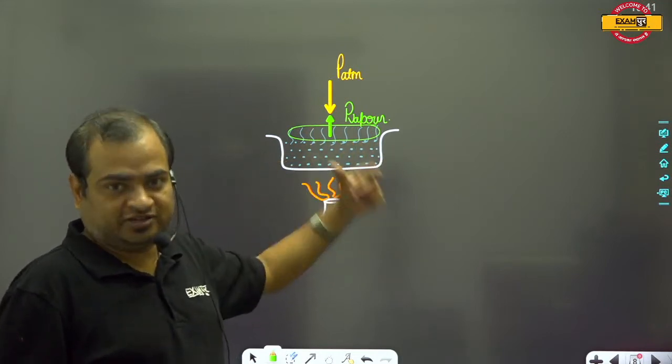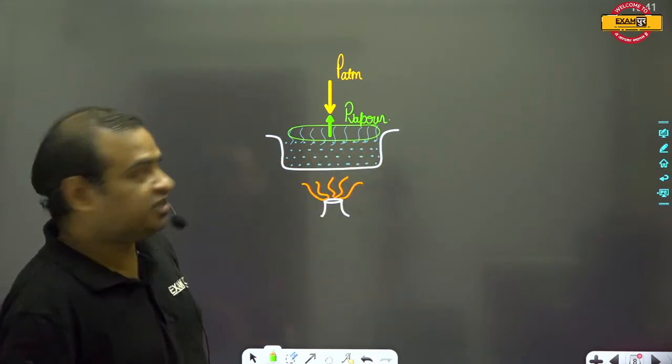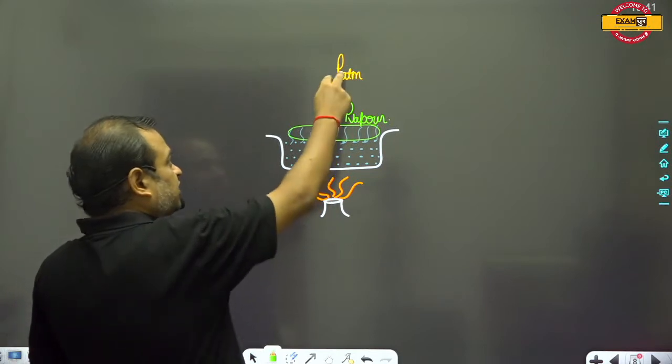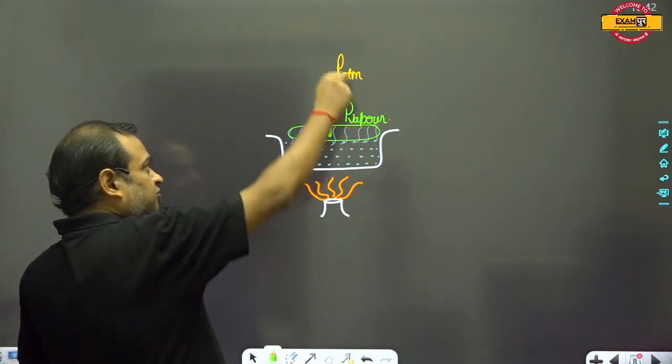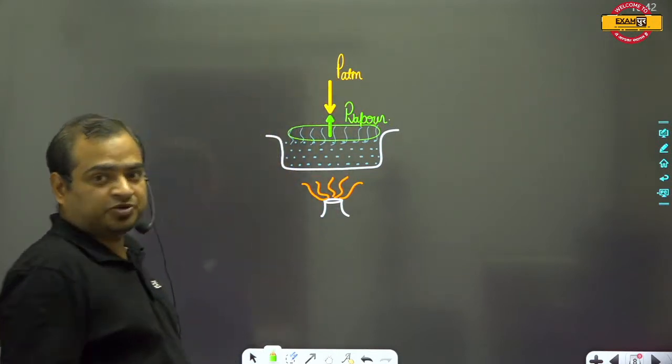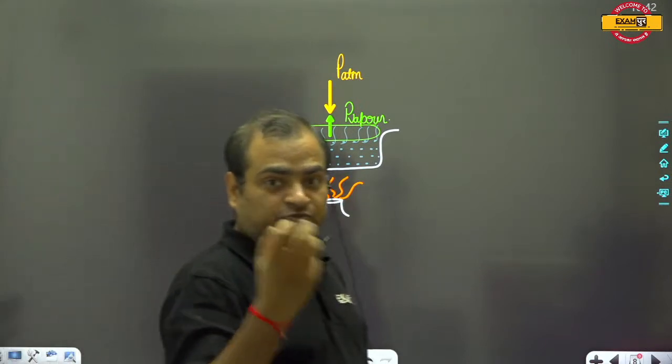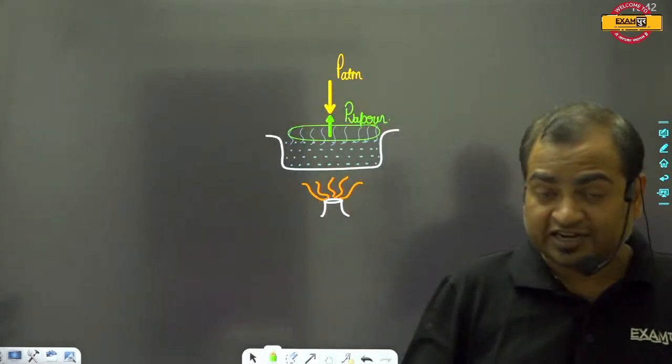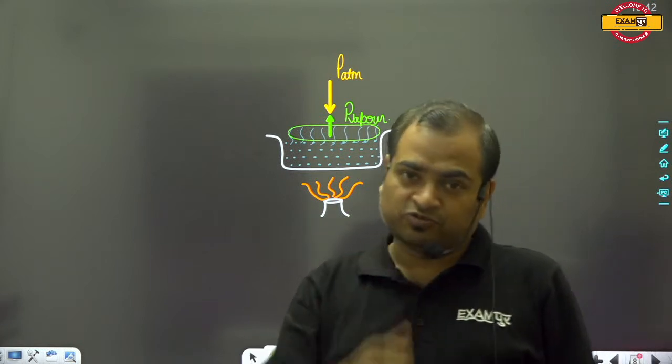Water starts boiling when the vapor pressure of the liquid becomes equal to the atmospheric pressure. Liquid starts boiling, and that temperature is known as the boiling point.